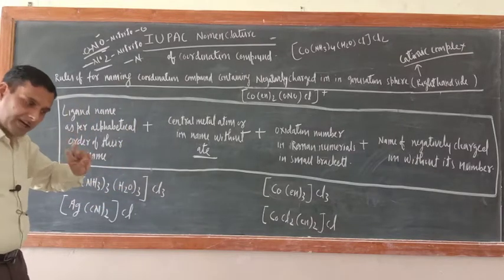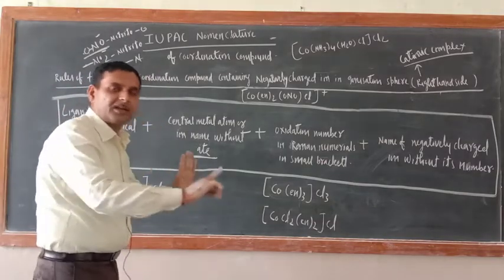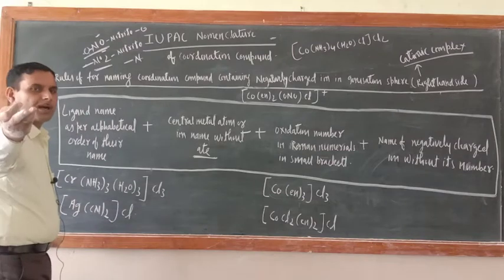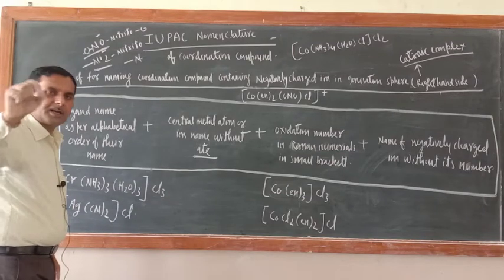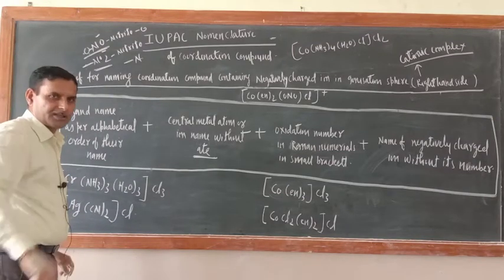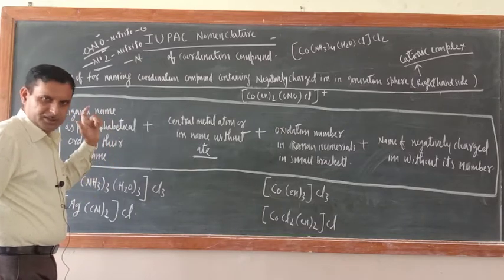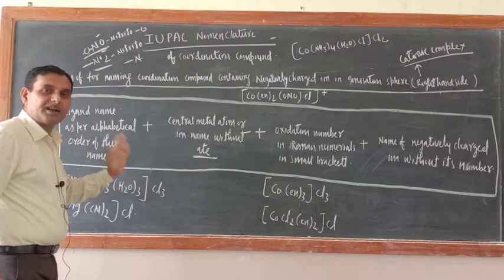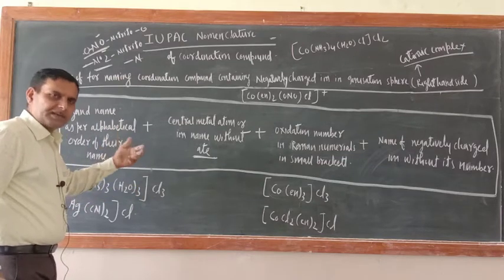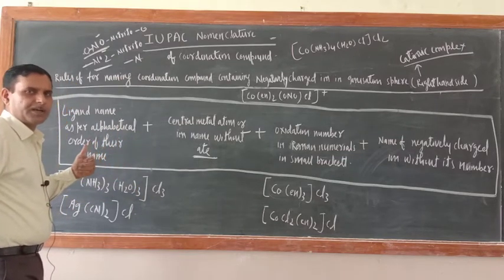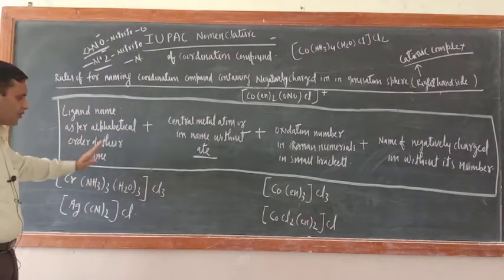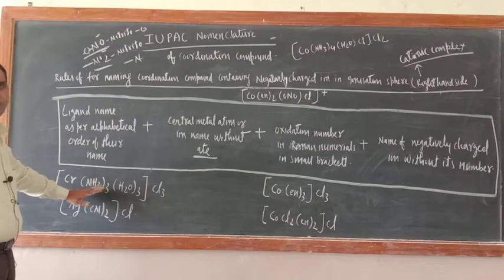Now there is one category of compound where neither side has an ion, neither right hand side nor left hand side. So they are neutral, meaning the coordination entity will have zero charge. They will be neither cationic complex nor anionic complex. Separately I will deal with them also, don't worry. Many are there. Now first just concentrate on this one. So they are positively charged cationic complex, positively charged coordination entity.